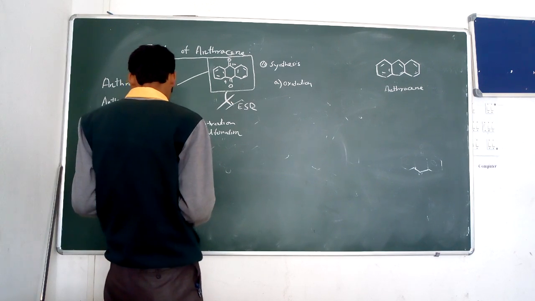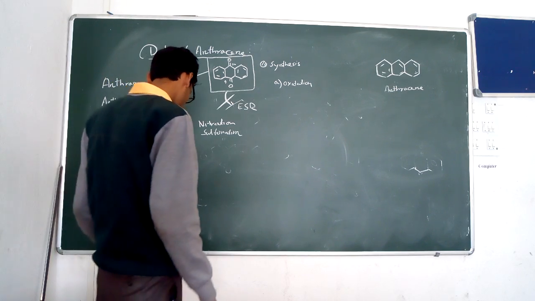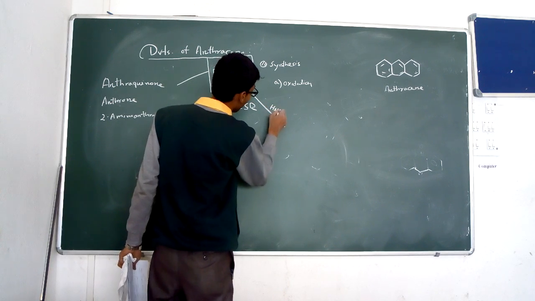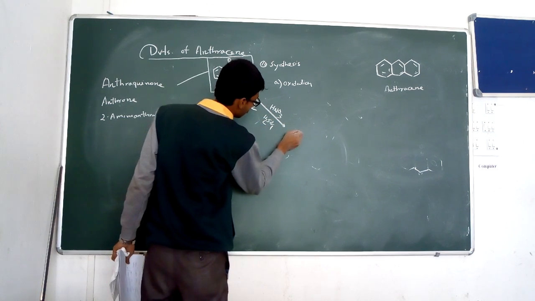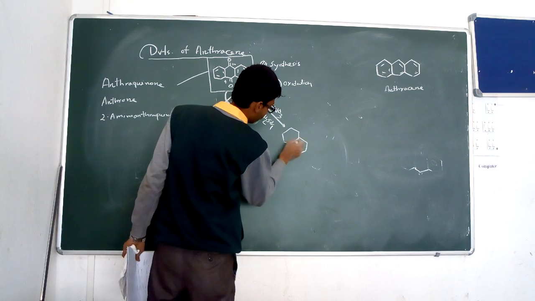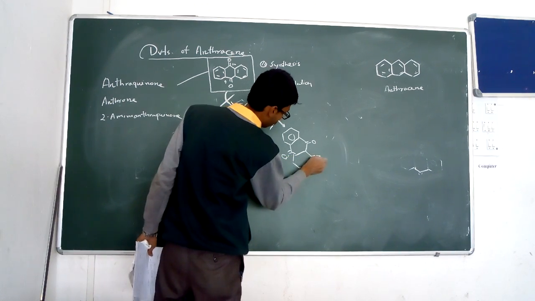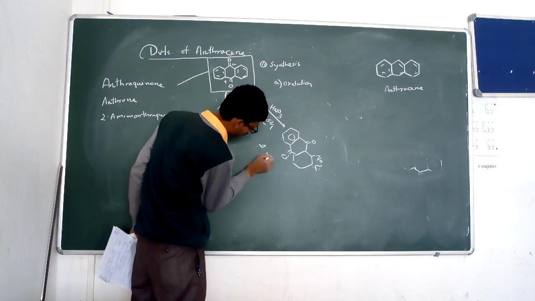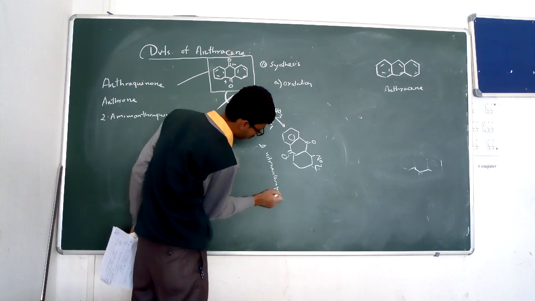In the nitration case, the nitrating reagent is concentrated nitric acid and sulfuric acid. It produces 1-nitroanthraquinone.